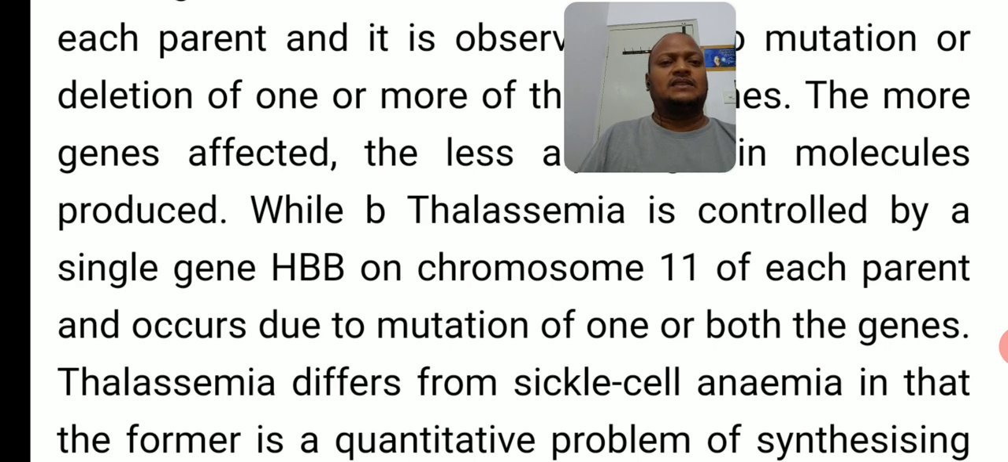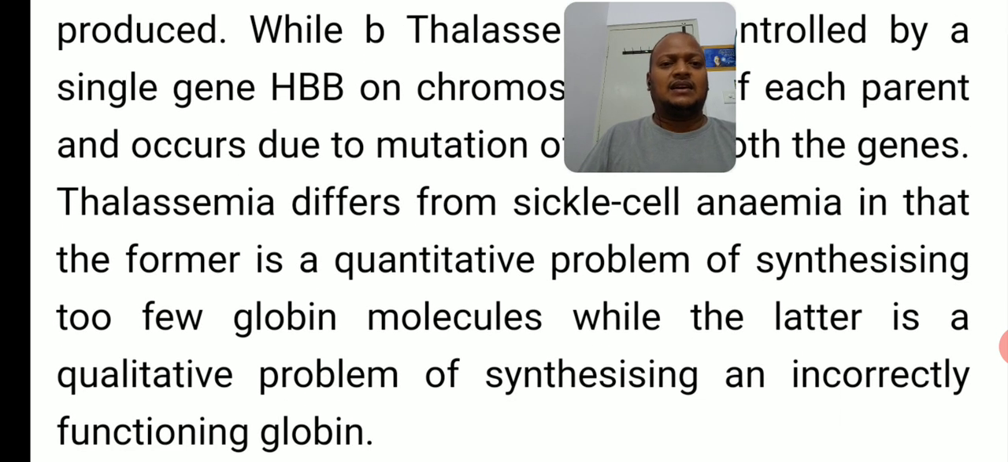Okay, next. Thalassemia differs from sickle cell anemia in that the former is a quantitative problem of synthesizing too few globin molecules, while the latter is a qualitative problem of synthesizing an incorrectly functioning globin. So thalassemia differs from sickle cell anemia. How is sickle cell anemia a qualitative problem? Qualitative means the quality of the RBC, the quality of the hemoglobin. So RBC shape is changed. Biconcave RBC changes into the sickle cell shape.